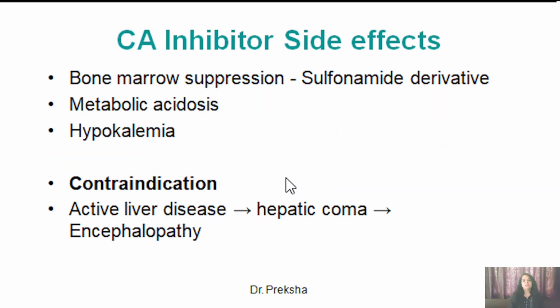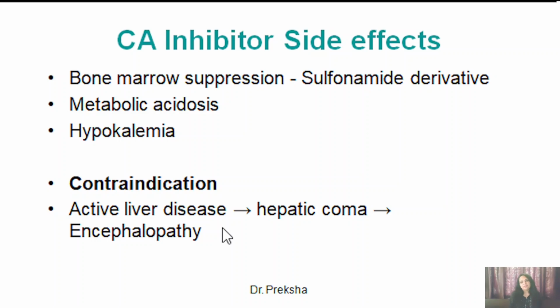Now coming to the carbonic anhydrase inhibitors' side effects. These are sulfonamide derivatives and can result in bone marrow suppression, metabolic acidosis, and hypokalemia. Acetazolamide is contraindicated during active liver disease.